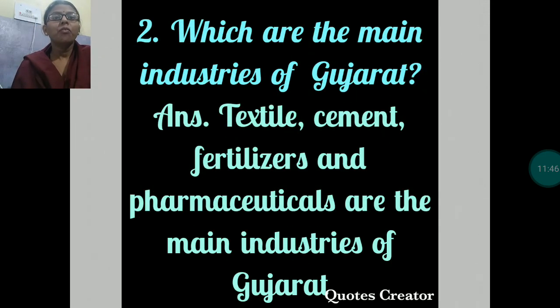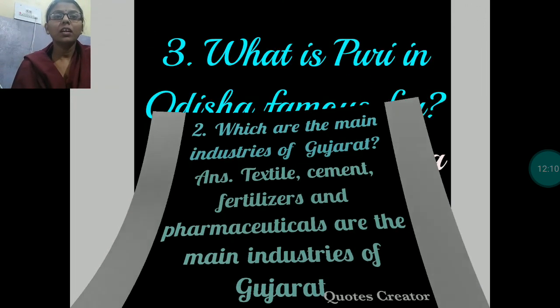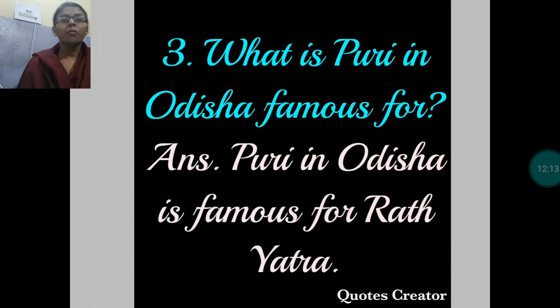Next question, which are the main industries of Gujarat? In Gujarat, many industries are there. But most important industries are textile industry, cement industry, fertilizer industry and pharmaceuticals. These are the main industries of Gujarat. Now next question, third. What is Puri in Odisha famous for? Jagannath Puri is in Odisha and it is famous for its Rath Yatra.